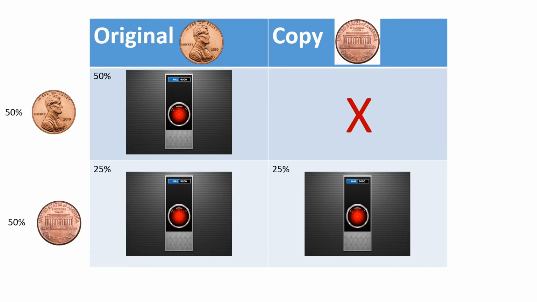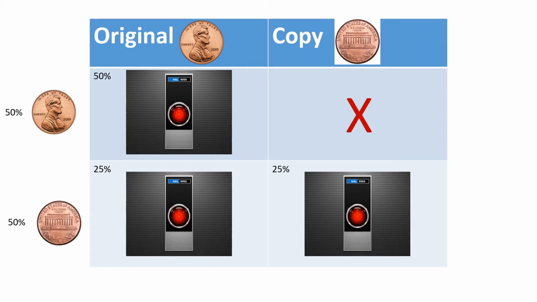Now let's consider a second experiment that's a little more complicated and a little bit closer to the original question. This time we're going to flip a coin twice. The first coin flip will decide whether or not a copy is made. If a heads is flipped, a copy is not made. If a tails is flipped, a copy is made. The second coin flip will decide which AI we're going to interview. Now, of course, if no copy is made, in all cases we're going to interview the original. But if a copy is made, then there'll be a 50% chance we're talking to the original and a 50% chance we're talking to the copy.